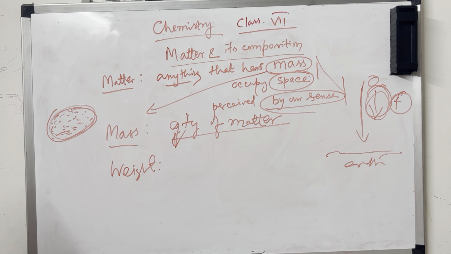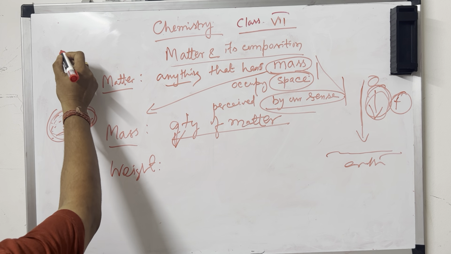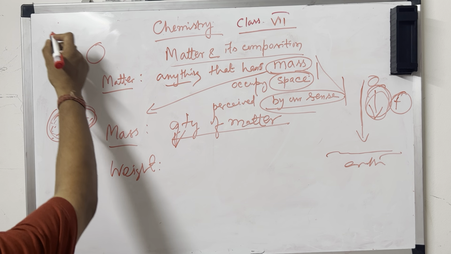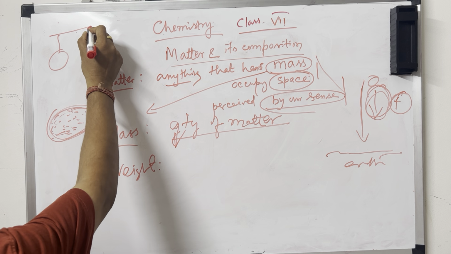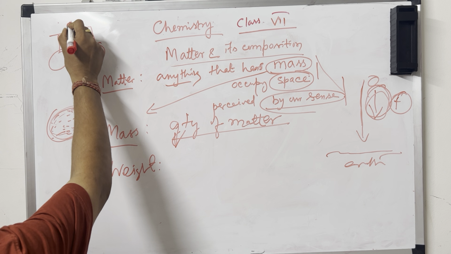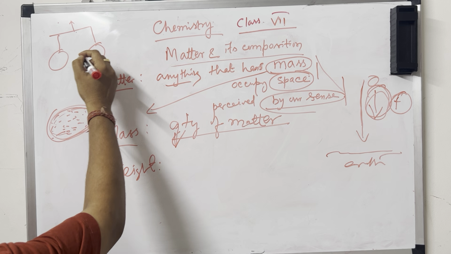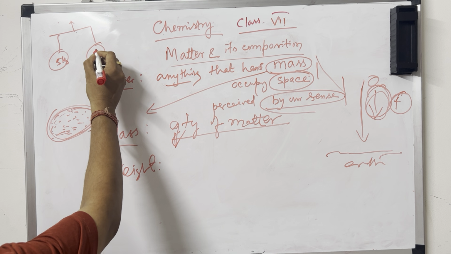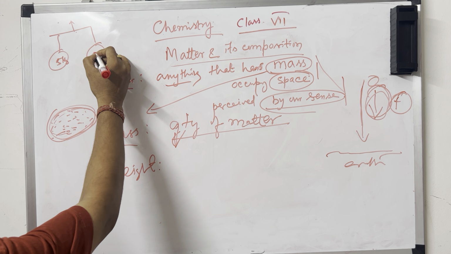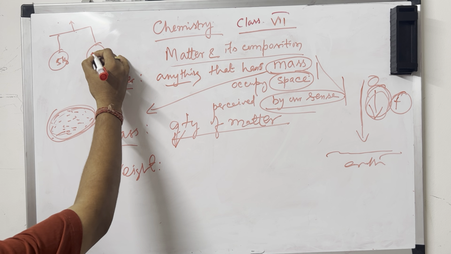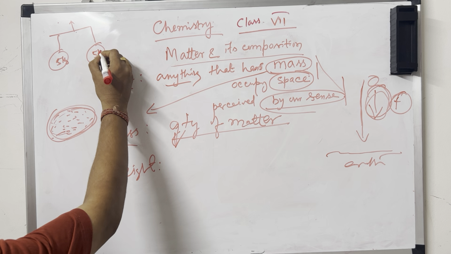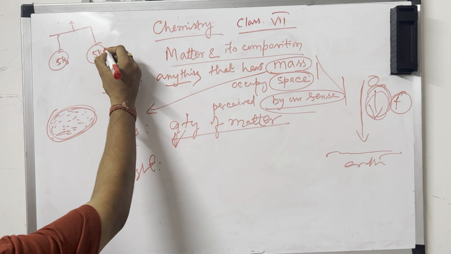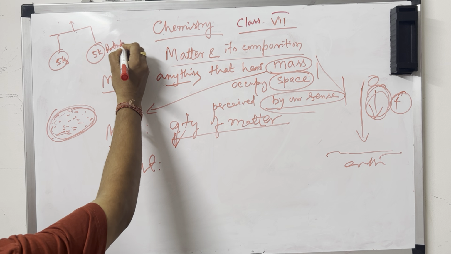Then come to weight. What is weight? You know the beam balance. Suppose you are measuring potato on a beam balance. You put a 5 kg weight here and 5 kg potato there.